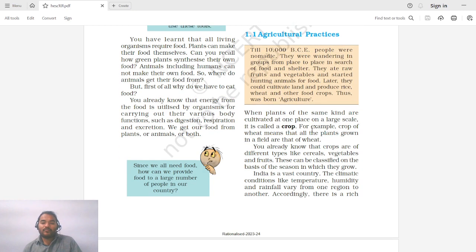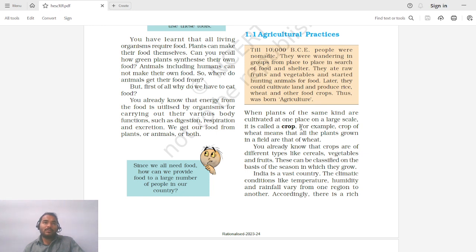So when plants of the same kind are cultivated at one place on a large scale, it is called a crop. So what is a crop? A crop is a plant that is cultivated on a specific land in large quantities or on a large scale. For example, we have different crops like wheat, jowar, bajra. All these crops are grown in large quantities on land. Okay, so any crop that is grown at a place on a large scale is called a crop.